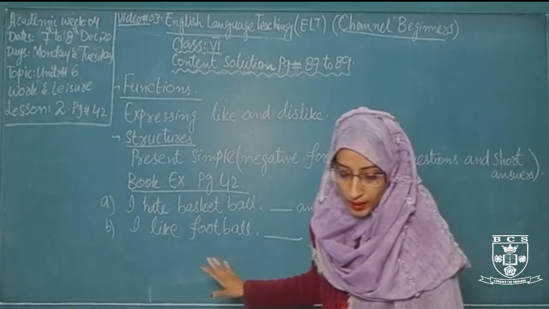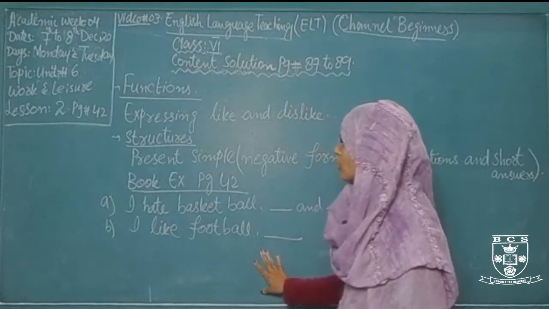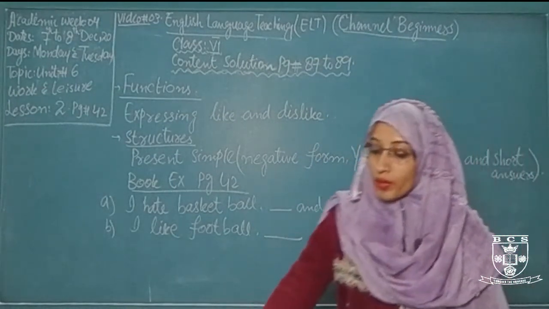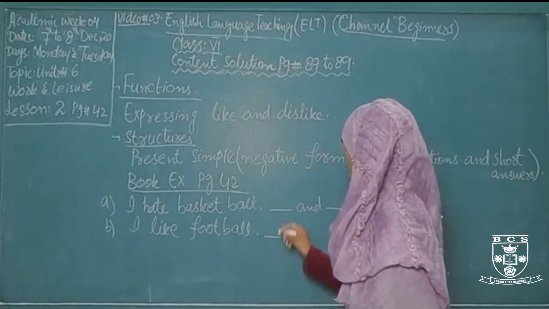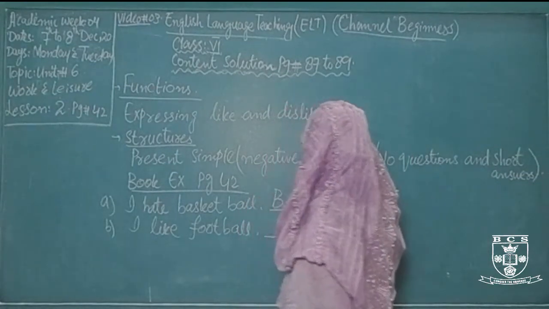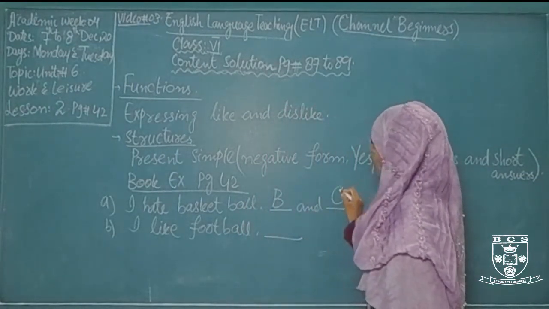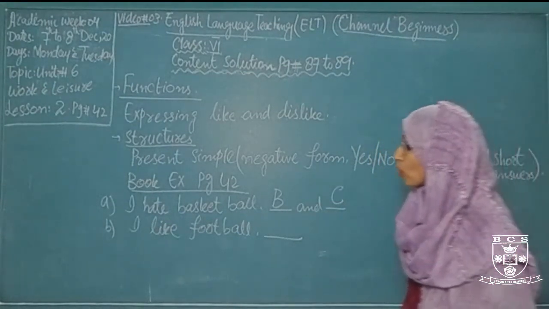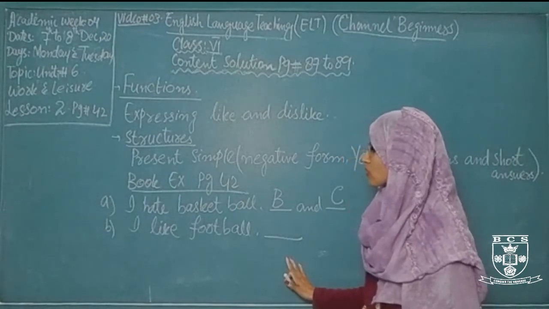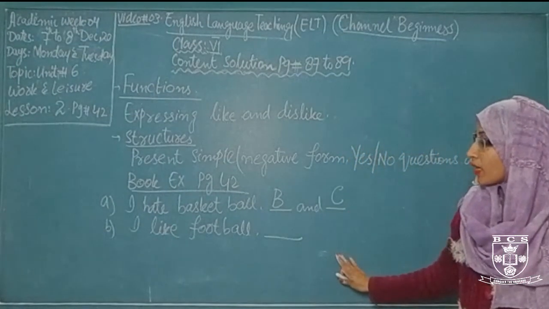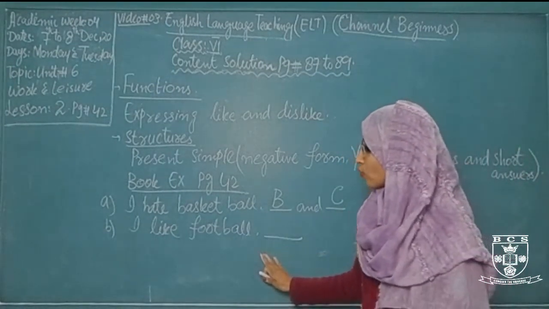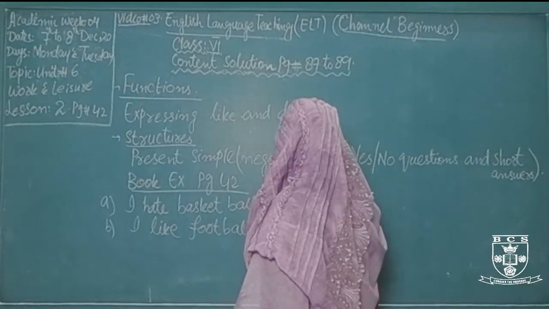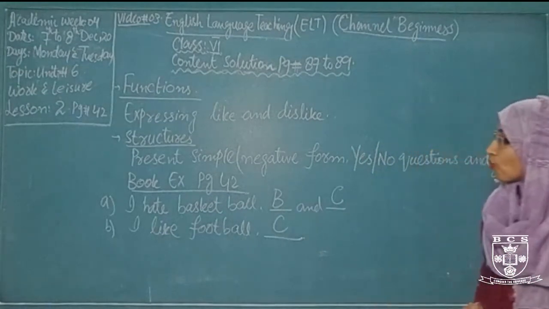The first one is I hate basketball. Now who hates basketball? Barry and Chris. So you can write here the initial letters of their names, B for Barry and C for Chris. The next one is I like football. Who likes football? You can write the initial letter of his or her name next to this option, I like football. That is Chris. You can write C for Chris.